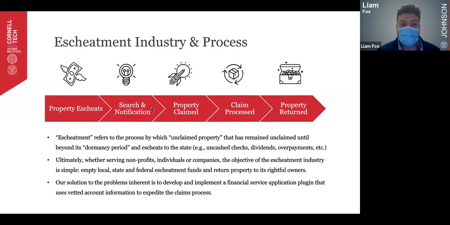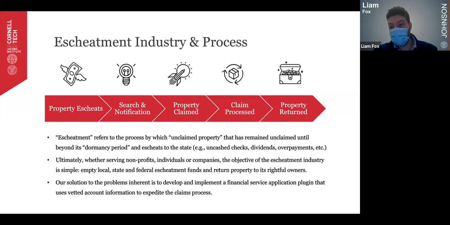So treatment is generally the process by which unclaimed property that has remained unclaimed beyond its "dormancy period" ultimately escheats to the state. So think of uncashed checks, dividends that were never received by the proper recipients, coupon payments that were never received, credit balances at service providers, et cetera. These assets, once they've exceeded a certain dormancy period, then escheat to the state.